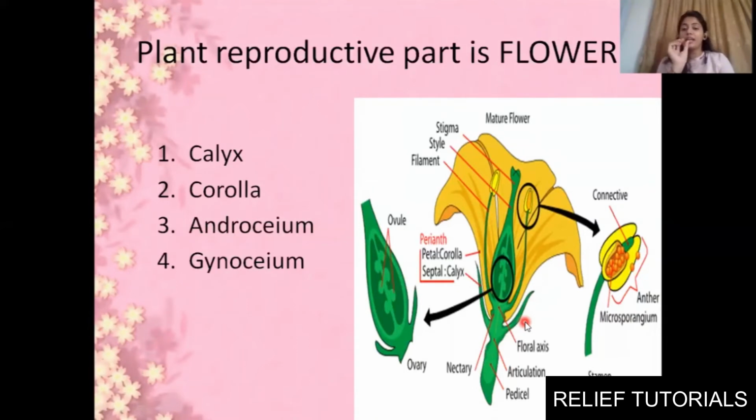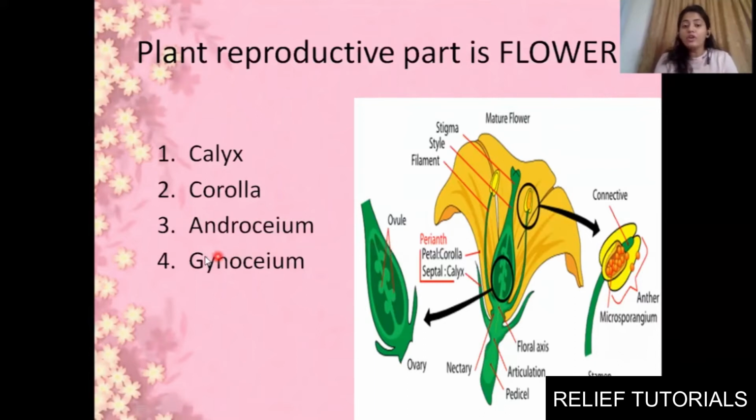The whorl of it is known as calyx. There will be 4 to 5 sepals like this. When you hold a twig here, only one single one is known as sepal. The whorl of 4 to 5 sepals is known as calyx. Clear? Next to that we have the coloring part. We will be having petals. In a flower we have petals, right? This yellow colored part is known as petal. That whorl of 5 to 6 petals, that entire whorl is known as corolla. Clear? Third is androecium.